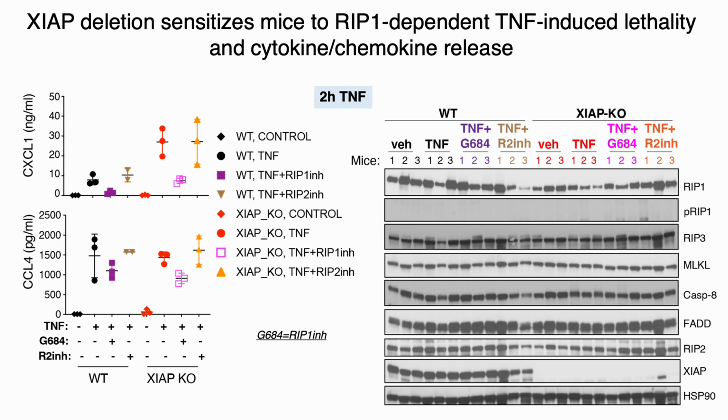Please note that the lack of RIP2 inhibitor efficacy was not due to absence of RIP2 in the intestines. And at the 2-hour time point, we did not detect activation of proteins that are markers of cell death.